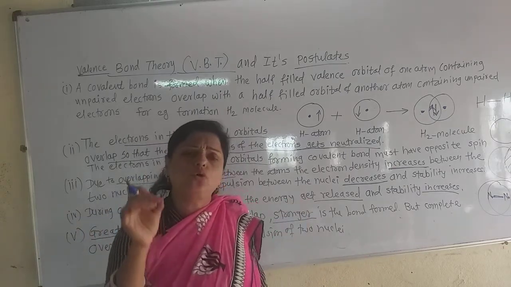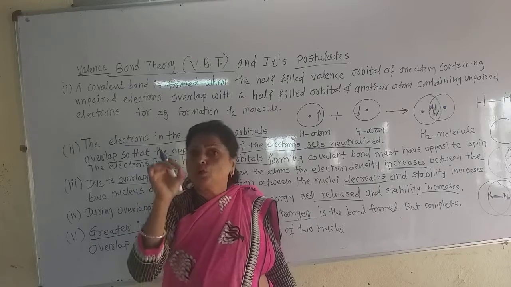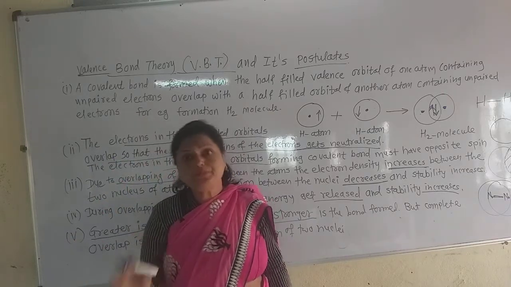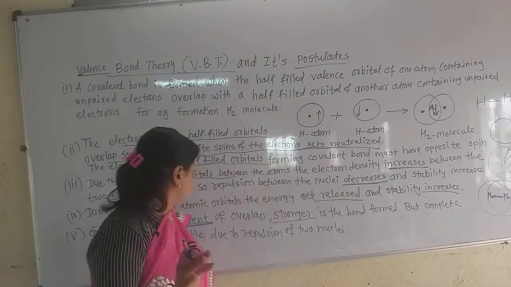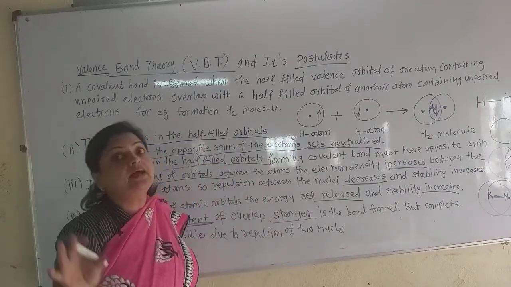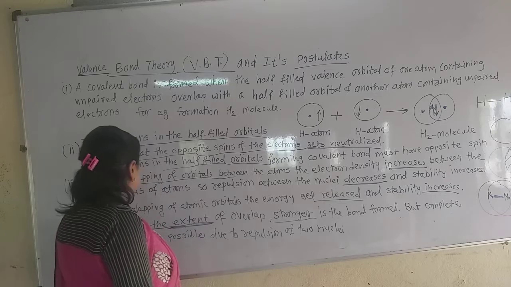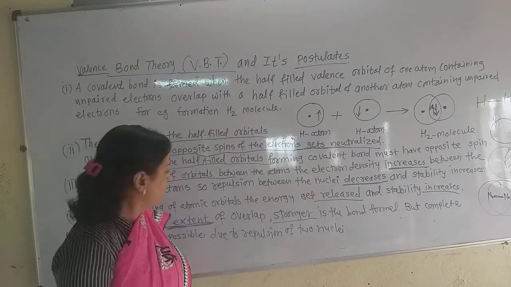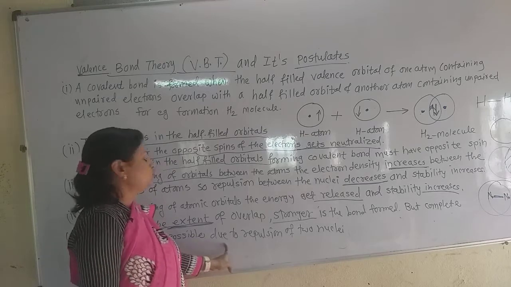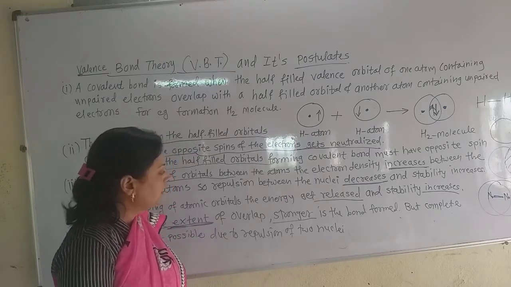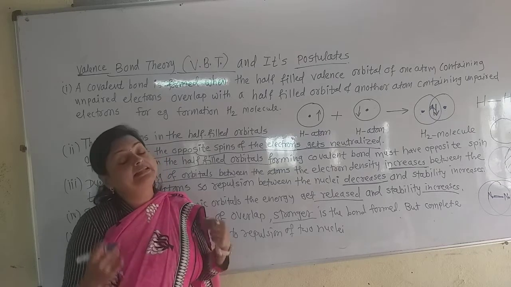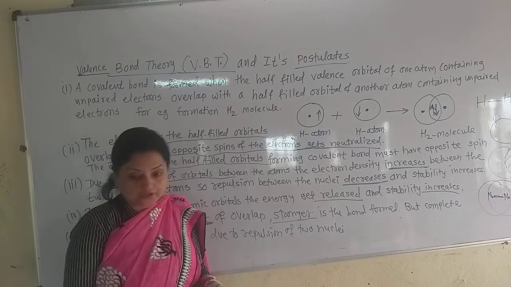So that is the rule for the extent of overlap. Extent of overlap must be maximum, but there is a limitation. Greater the extent of overlap, stronger is the bond formed, but complete overlap is not possible due to the two nuclei, because these two nuclei come to each other and there is repulsion between them.